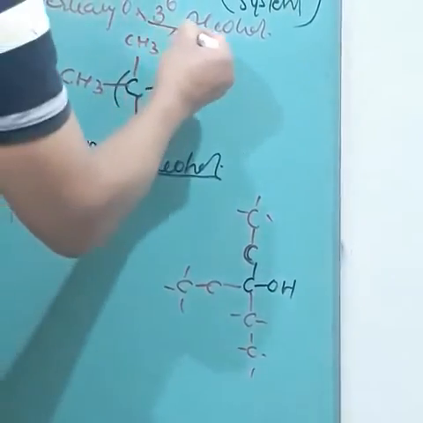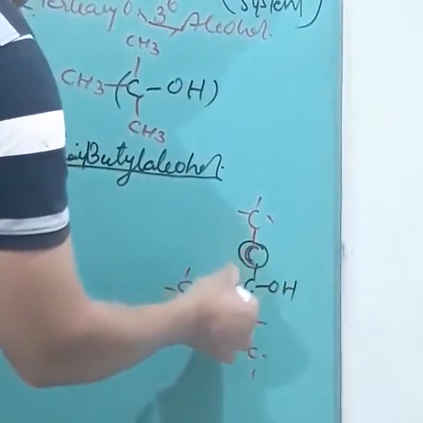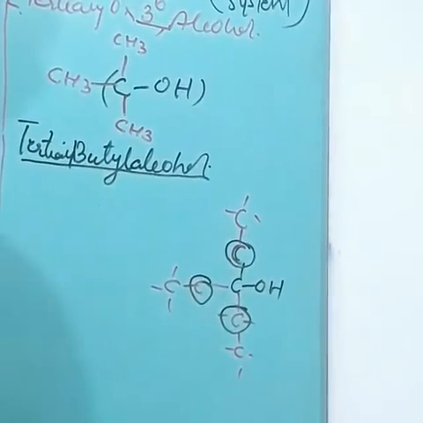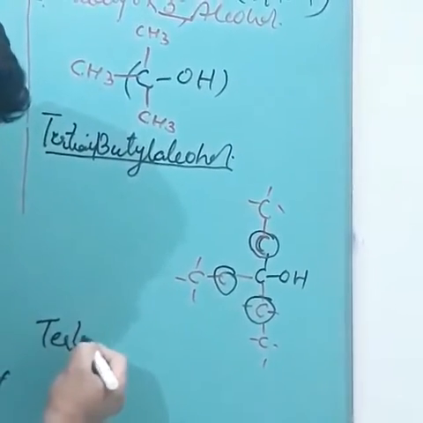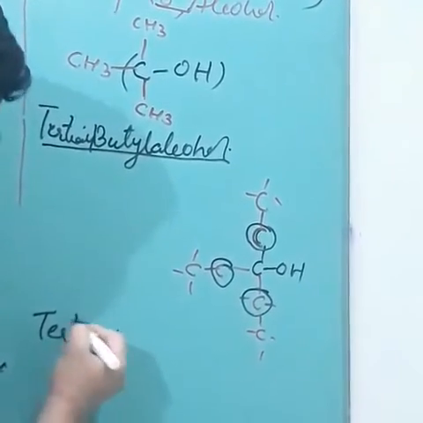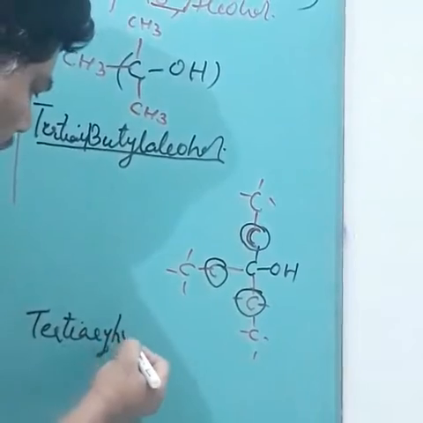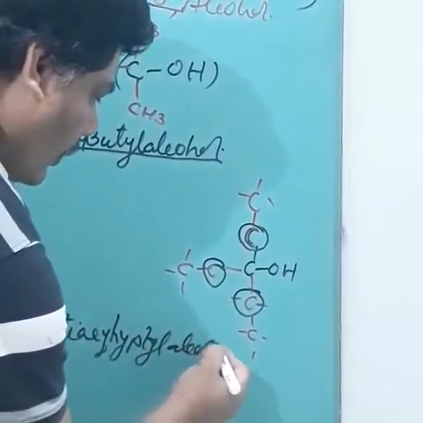No. It is again 3 degree. Why? Because the directly attached carbon atoms are only 3. Therefore, again it will be given the prefix tertiary. And now 7 carbon atoms, therefore tertiary heptyl alcohol.